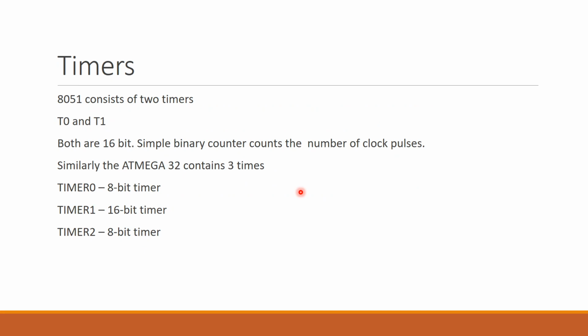Now we have taken two microprocessors. 8051 consists of two timers, T0 and T1. Both are 16-bit simple binary counters to count the number of clock pulses. Now if we talk about ATmega32, it contains three timers, named timer 0, timer 1 and timer 2. Timer 0 is an 8-bit timer, timer 1 is a 16-bit timer, and timer 2 is an 8-bit timer. Okay, so this was about the timers.